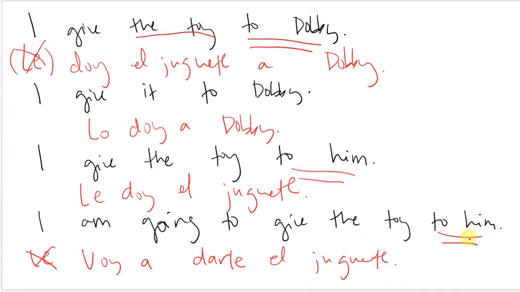and I can put it all the way at the end. So for my pronouns, I can put them either all the way at the beginning or all the way at the end if I have an infinitive or an ing. I can't put it in the middle. It has to either go before or at the end. I'm going to give the toy to him.